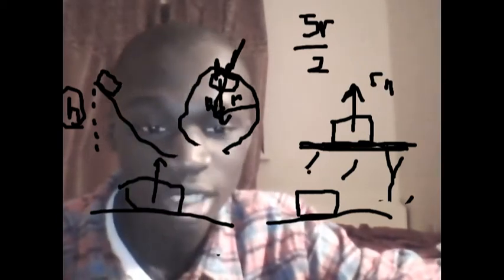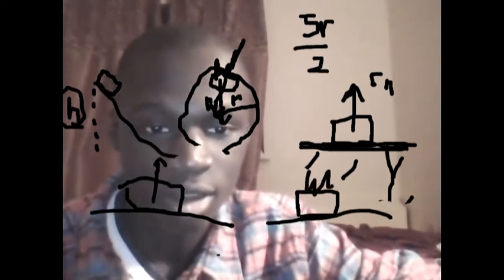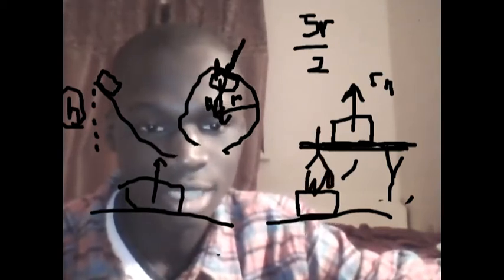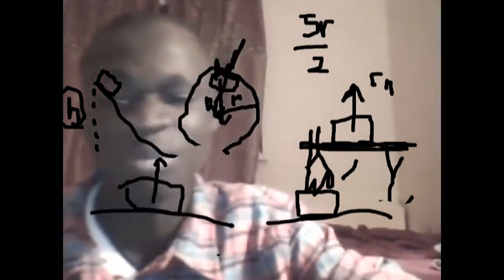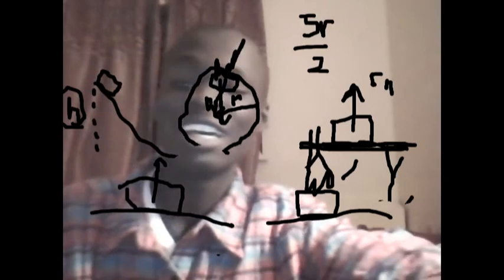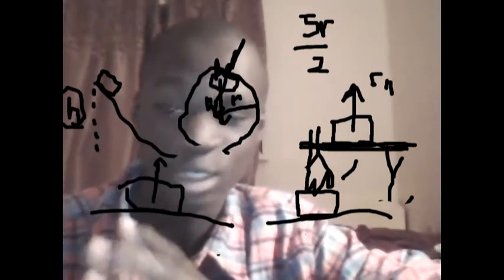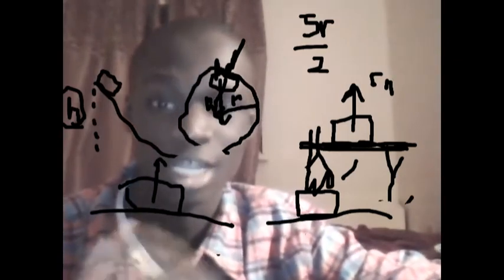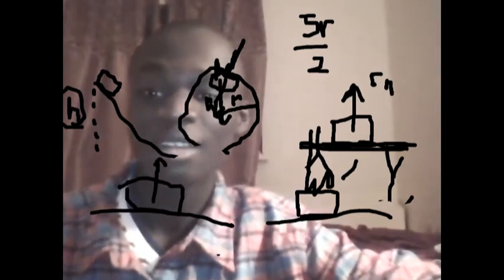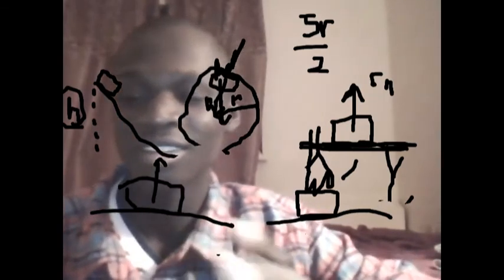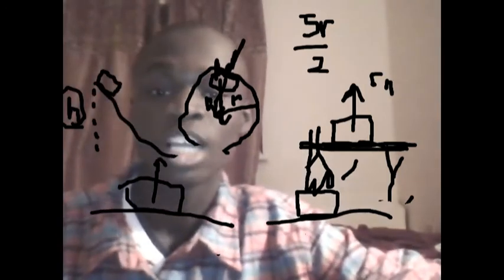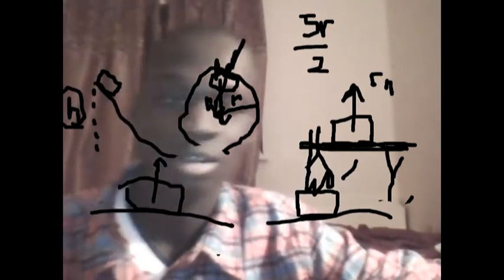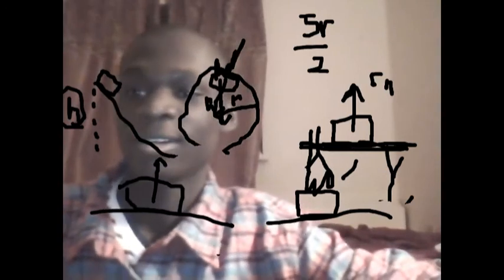If there's someone holding it, right? Never mind my drawings, but that's a hand, and they're holding it, and then the block is barely touching the surface. That means the normal force is zero, because the block is not pushing down on it. So basically, if the height is barely long enough for the block to go completely around the loop-de-loop, the normal force at this point will be zero. I hope that's clear.